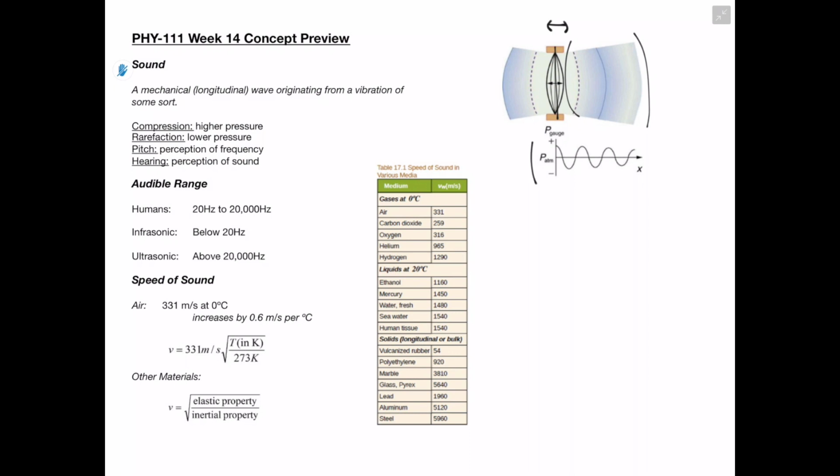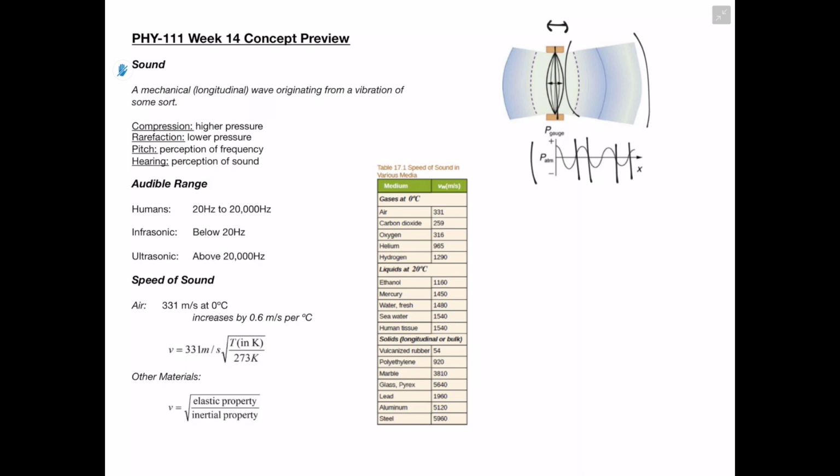And as we can see, like I mentioned, we have these different areas of differing pressures. And basically, when we have these areas of higher pressure, this is going to be a compression. And then when we have areas of lower pressure, this is going to be a rarefaction. And then we have pitch, which is going to be the perception of a frequency, and hearing will be the perception of a sound. So that brings us into the audible range, and for humans, that's going to be 20 hertz to 20,000 hertz. So anytime we have something below 20 hertz, it's going to be called infrasonic, and anything above 20,000 hertz is going to be ultrasonic.